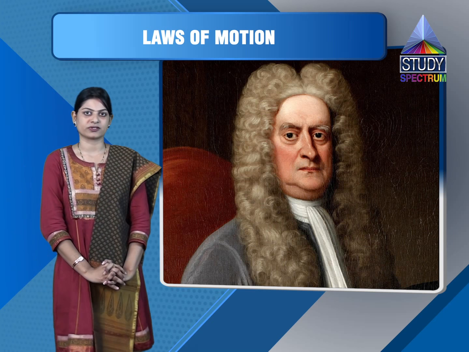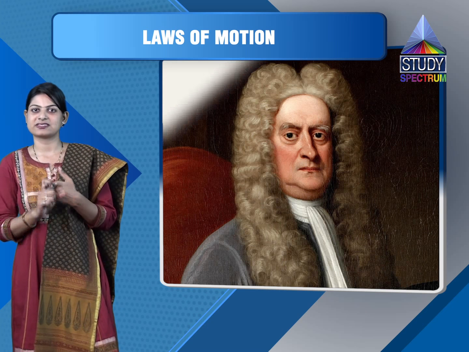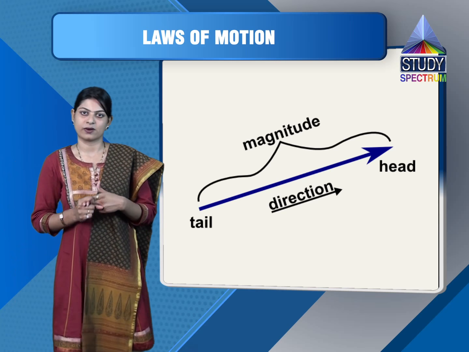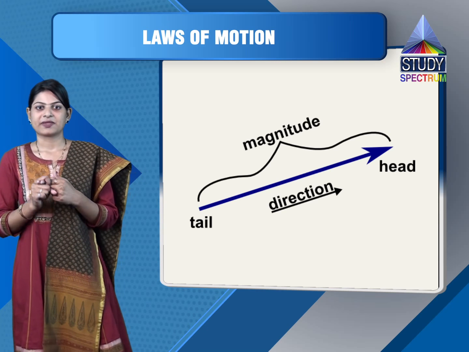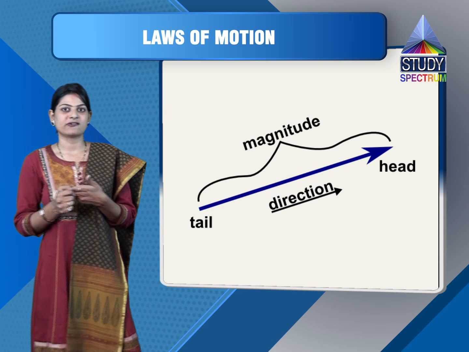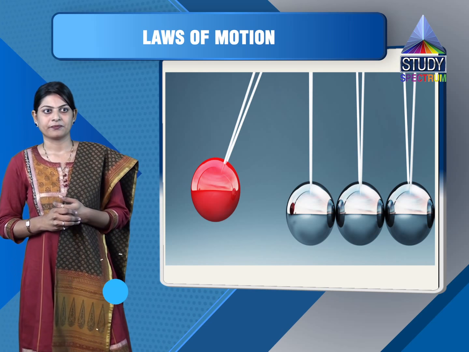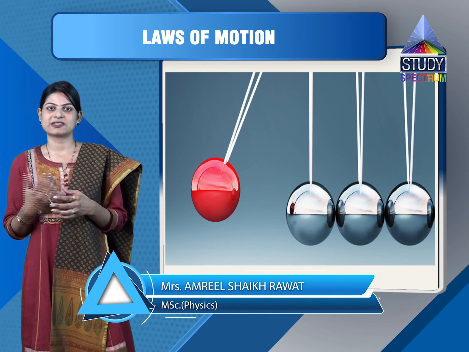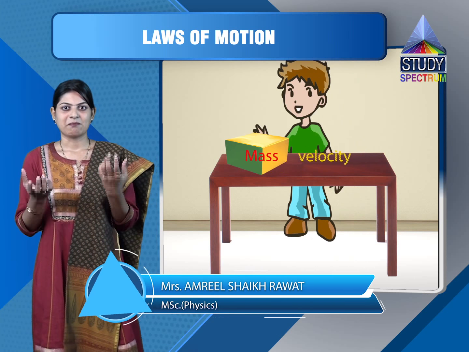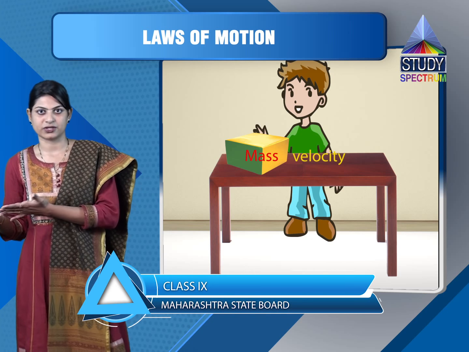Now, if we talk about force, we can describe force with two things: first is magnitude, as well as the direction. So we can say force is a vector quantity. Similarly, the second law of Newton consists of a force part and a new quantity known as momentum. Whenever force comes into the picture, we think about mass and velocity. Mass and velocity of an object can change the motion of an object.